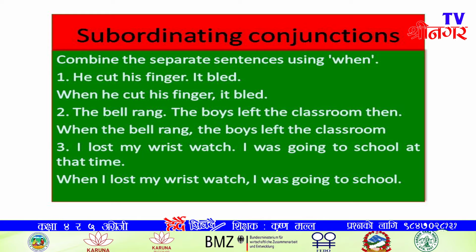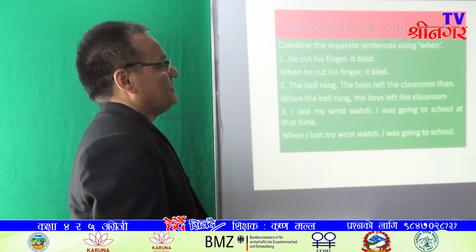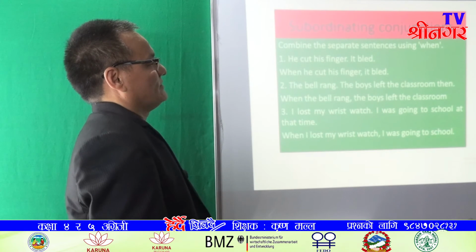When we join by using when, when should be put before the sentence which shows the time. Here, when he cut his finger is a time clause. It is a subordinate clause. It bled is the main clause.